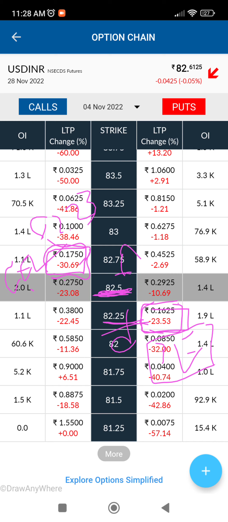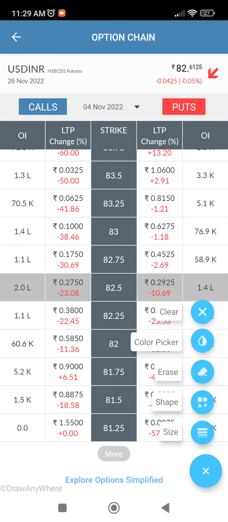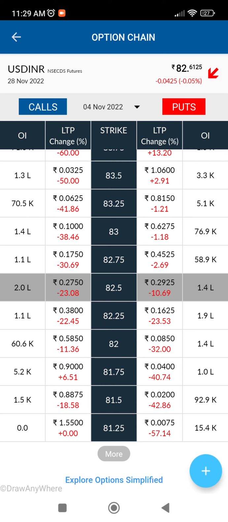That means your risk is up to around 30 to 40% of your capital in hedging. Whereas what is a naked trade? Naked trade means today the price is at 82.25. I am very sure it will go to 82.75. So I will buy only this. I'll buy only 82.75 CE, and I won't buy any hedge, nothing. If you buy only one position, that is called a naked trade.